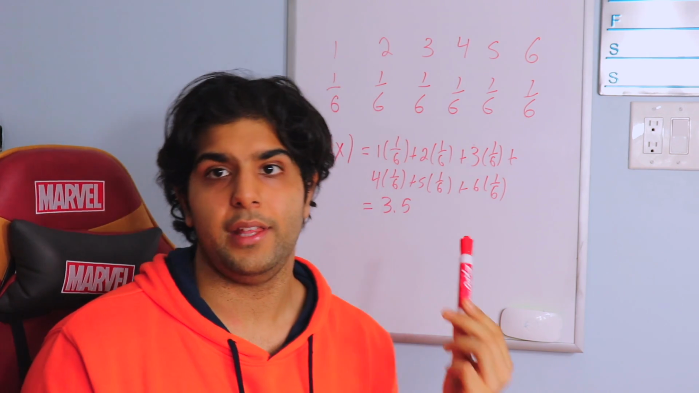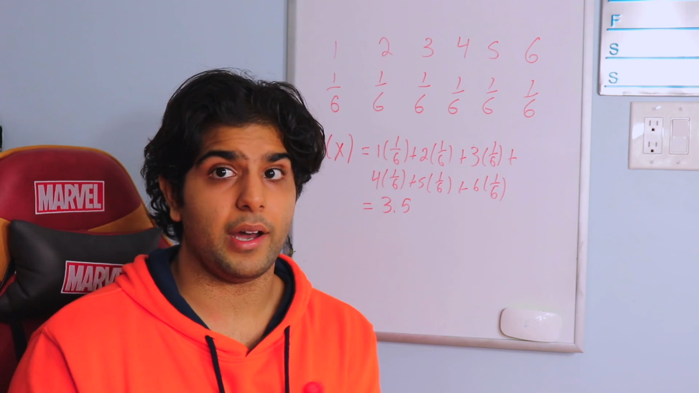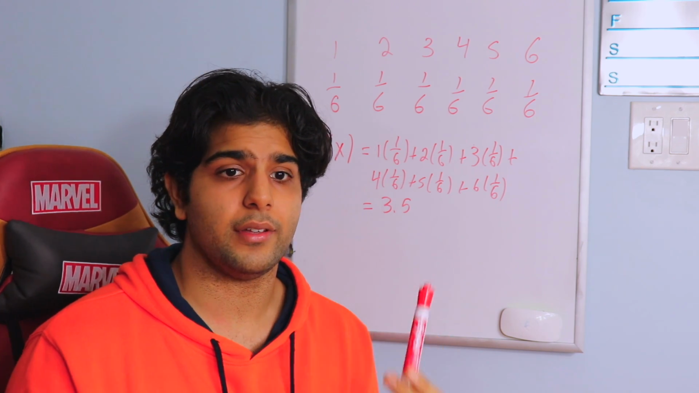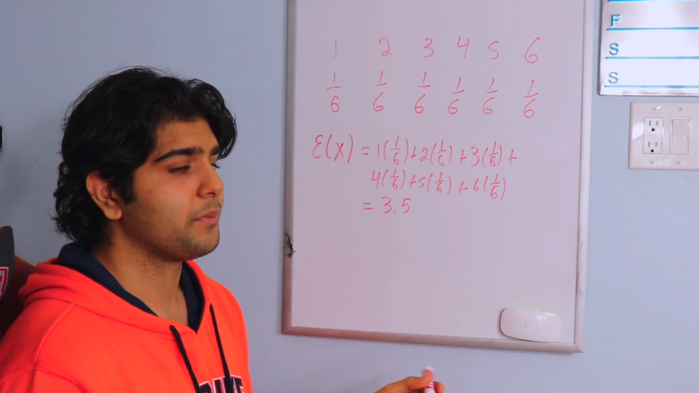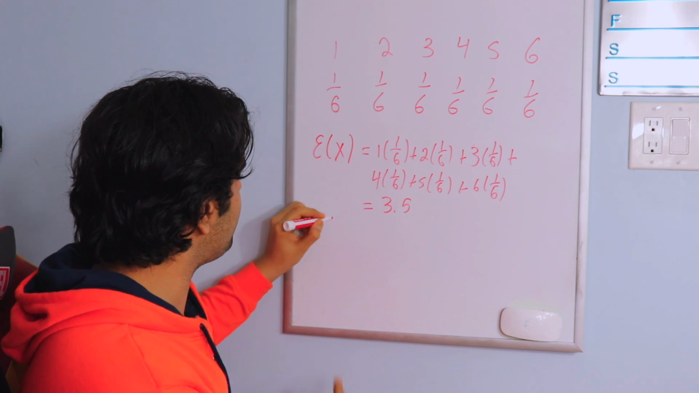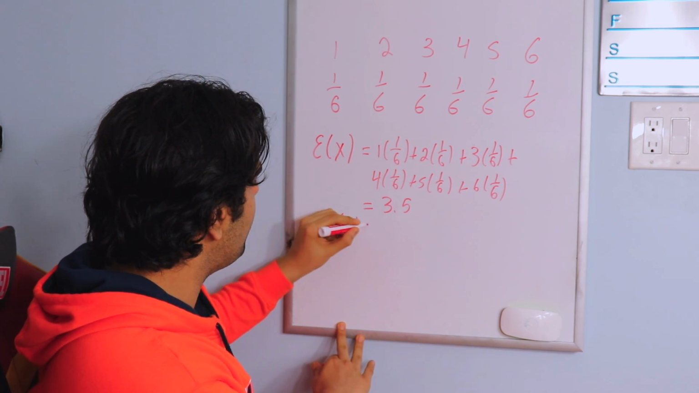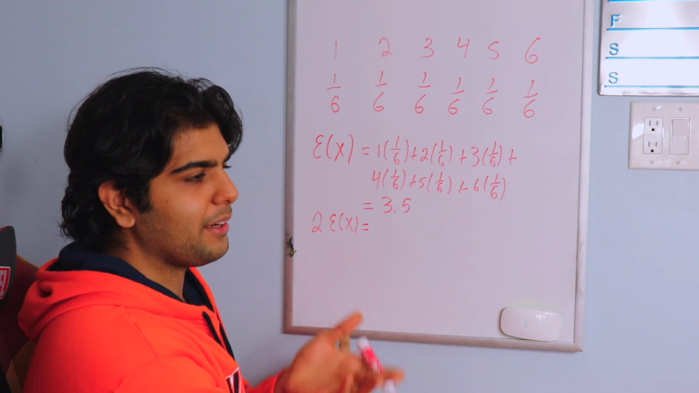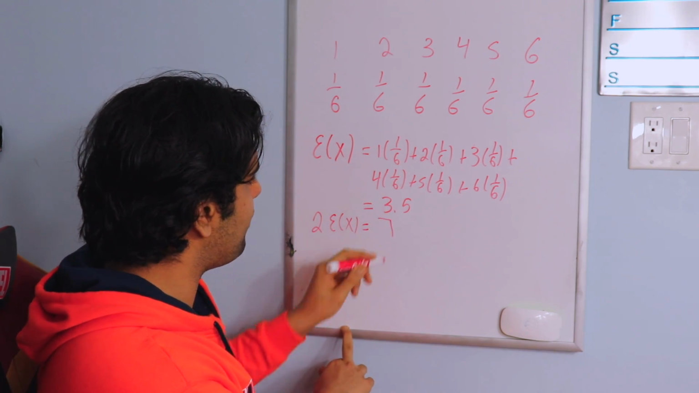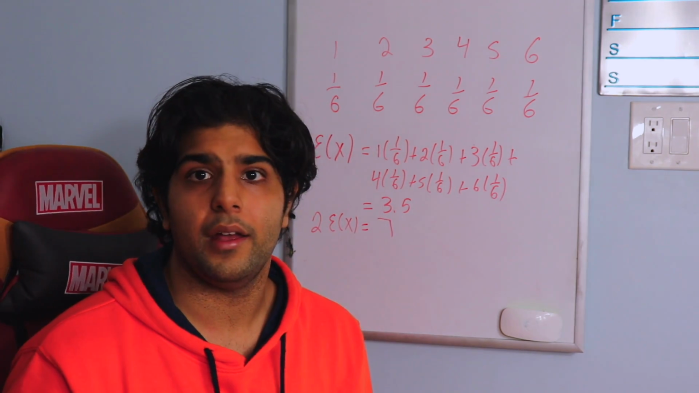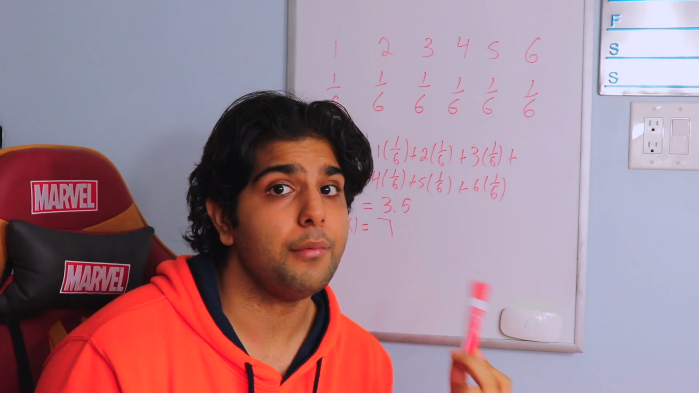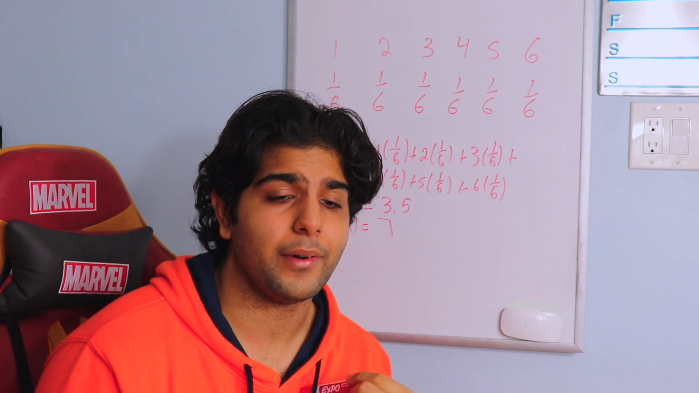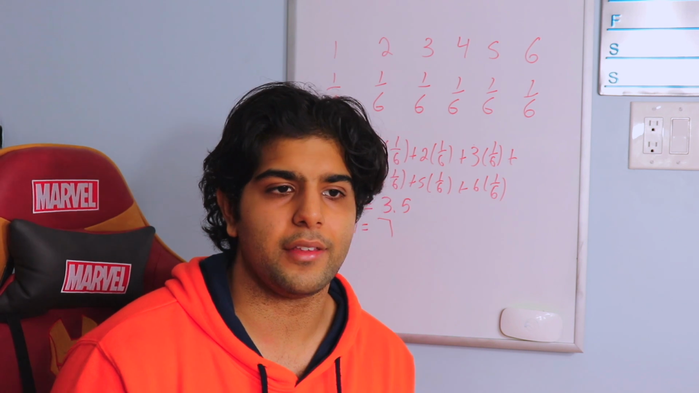If I have 2 dice, they're equal, so I can just do 2 times E of x, which means the expected value of 2 dice is just 7. That helps me, because I know I have a better chance of rolling a 7 than any other number I can get.